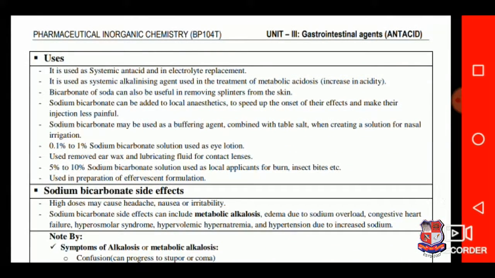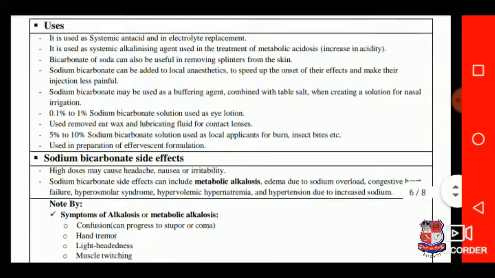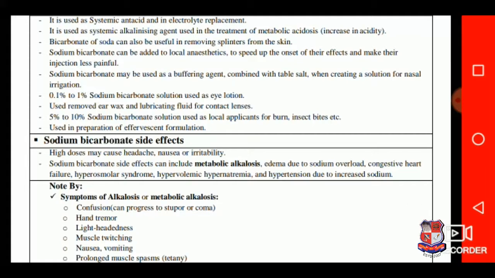Uses: it is a systemic antacid and it can also be used as electrolyte replacement therapy. It is used as a systemic alkalinizing agent in the treatment of metabolic acidosis. Bicarbonate of soda can also be useful in removing splinters from the skin. It can be added to local anesthetics to speed up the onset of their effects. It may be used as a buffering agent, and there are several other uses of sodium bicarbonate.